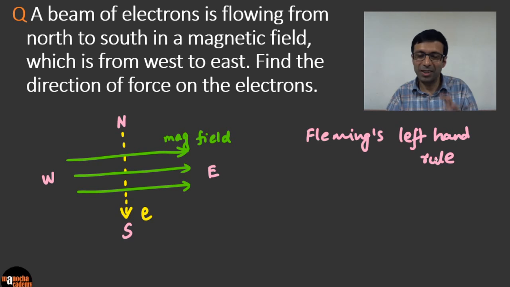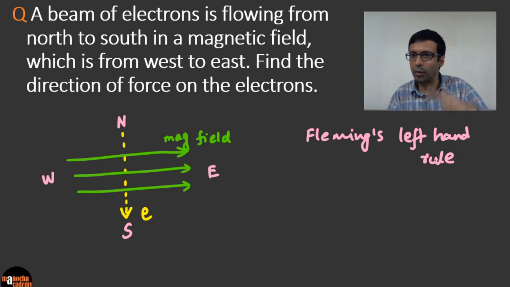And please remember in the exam, don't use your right hand, because then you'll get exactly the opposite answer. So tap your hand and make sure you're using your left hand for Fleming's left-hand rule. So while I'm showing it, maybe in the camera it looks opposite, but make sure I'm using my left hand here, and make sure you're using it. And remember, in the left hand, what's the rule?